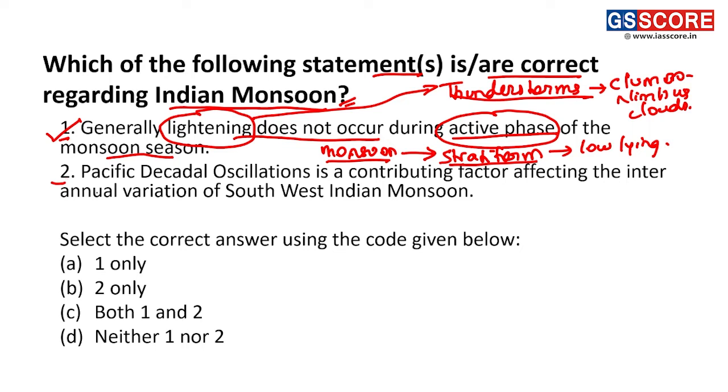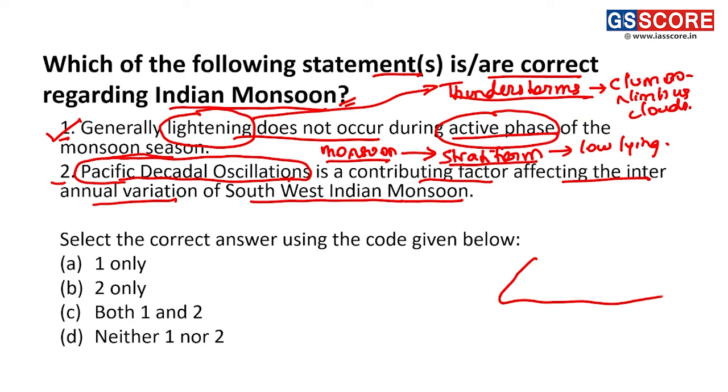Now for statement 2: the Pacific decadal oscillation is a contributing factor affecting the interannual variations of the southwest Indian monsoon. Here there is another concept, that is the Pacific decadal oscillation. Basically, it is the warming or cooling of the northern Pacific Ocean.